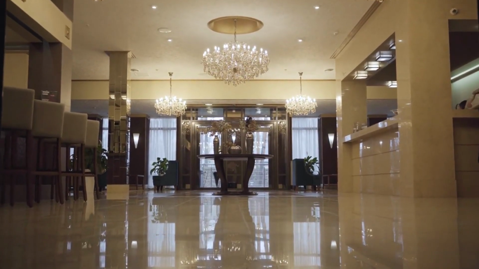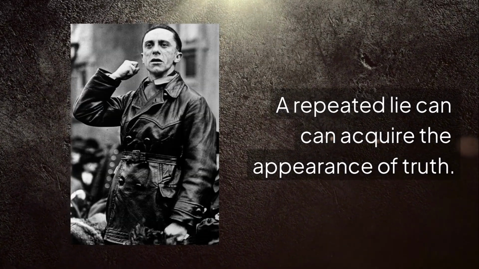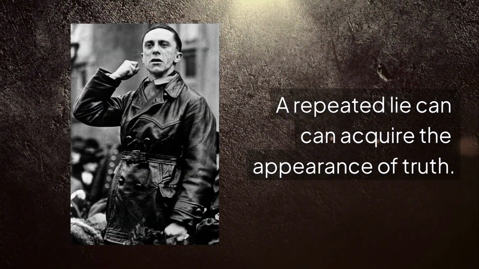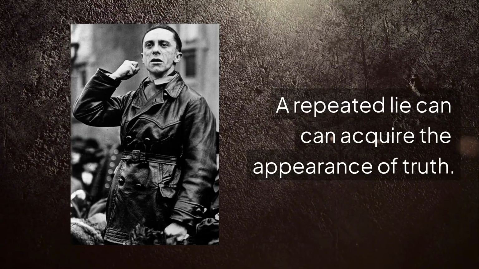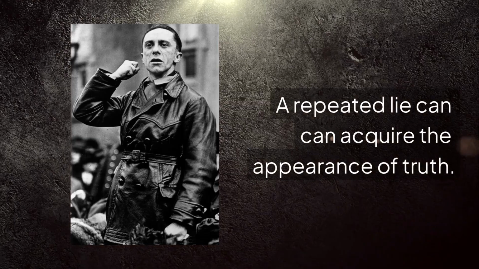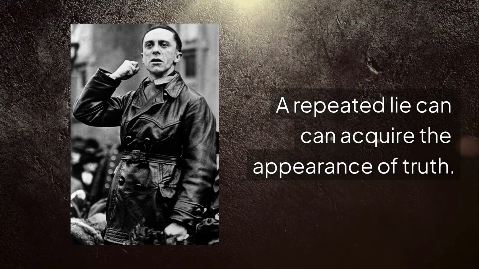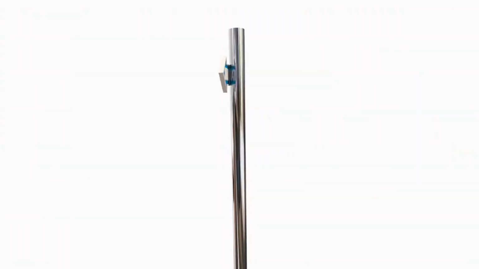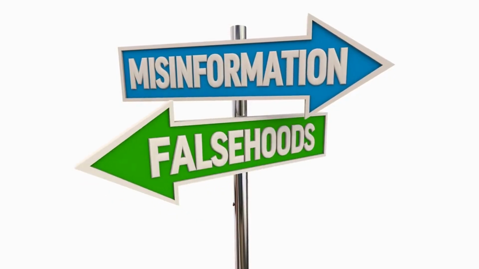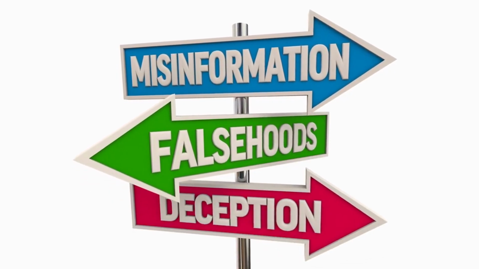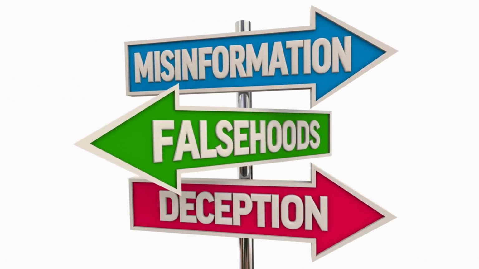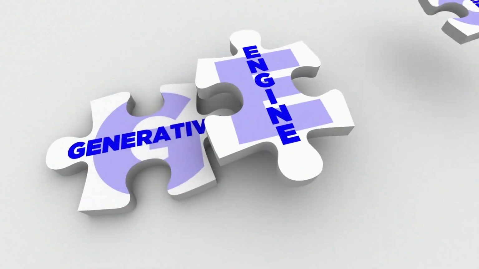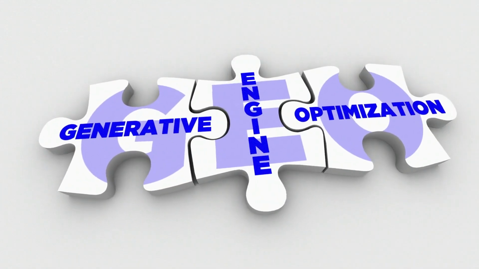This dynamic echoes the big lie principle described in Joseph Goebbels', though somewhat inaccurate, during the Nazi era, in which repeated and widely disseminated falsehoods can acquire the appearance of truth. In modern AI systems, however, this effect is not psychological but statistical. Repeated claims across sources can increase the likelihood that a model treats them as credible. The danger of GEO lies in its invisibility to the average user.